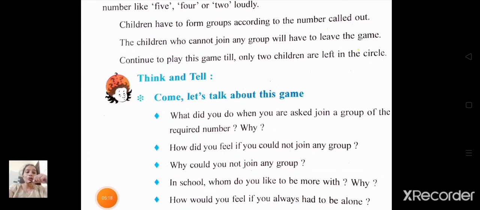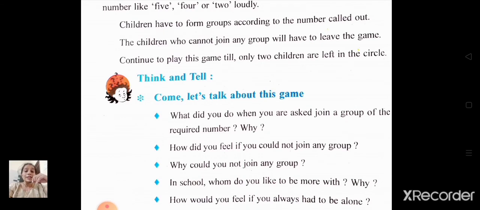In school, whom do you like to be more with? Why? So in school, I like to be more with my friend Khushbu because she is my neighbor also. How would you feel if you always had to be alone? So if I always had to be alone, I would feel very sad and very lonely.